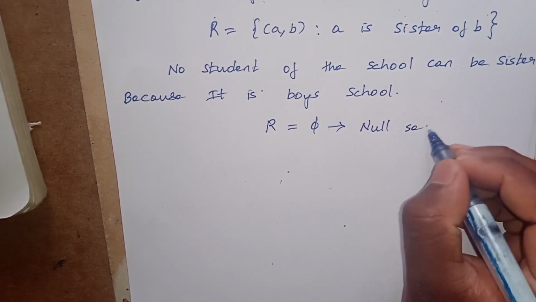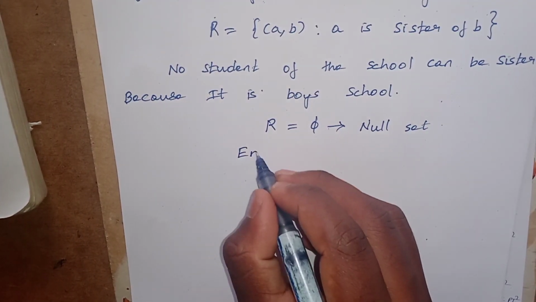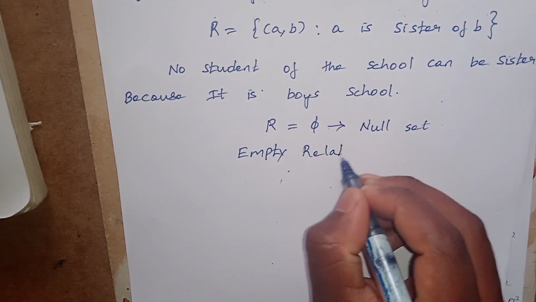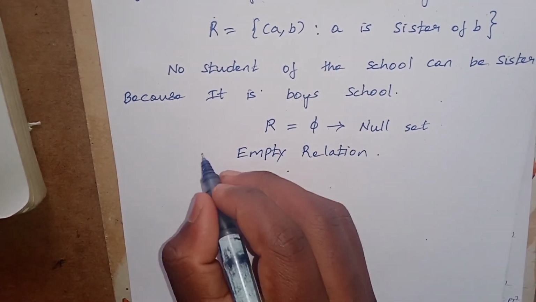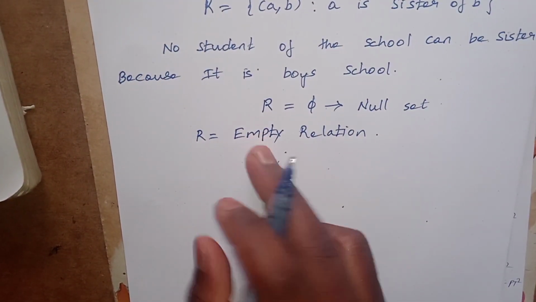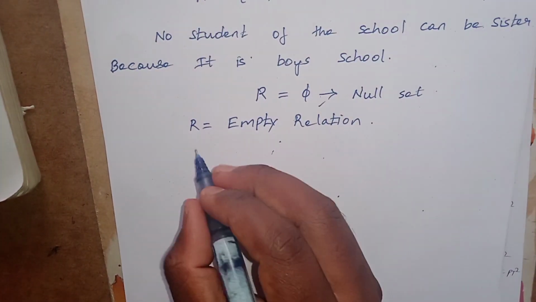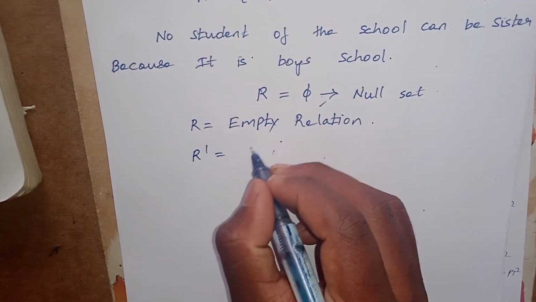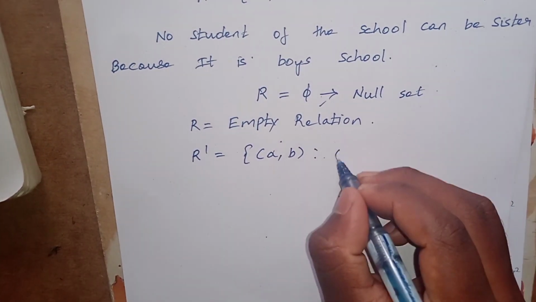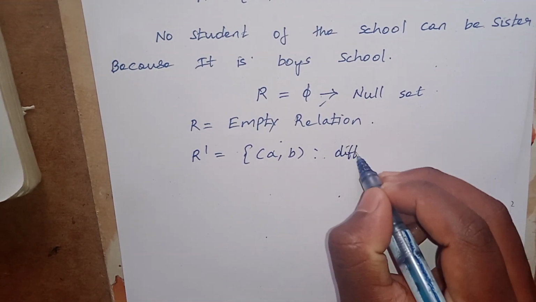Therefore the relation is an empty relation. R is the empty relation. You have to show that. Here it is proved.